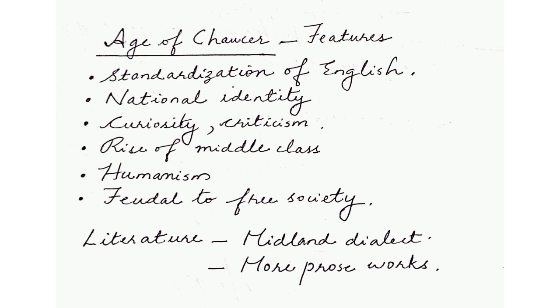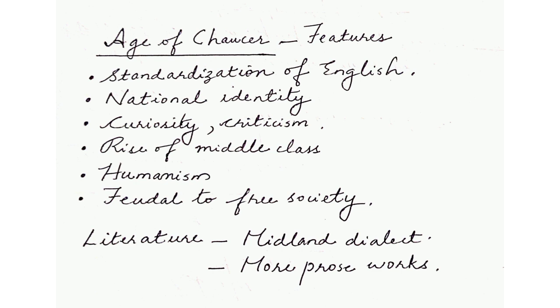Now, here are a few features of the age of Chaucer. Firstly, a very important point regarding our English literature is that the English language was standardized during the age of Chaucer. Writers started to use English, even the court officials, the government, the paperwork, the official language. English was made into all of these. And during the time of Chaucer, a sense of nationalism and pride, a national identity started to grow in England. Especially because of the Hundred Years' War, people started to feel that they all belong to the same country.